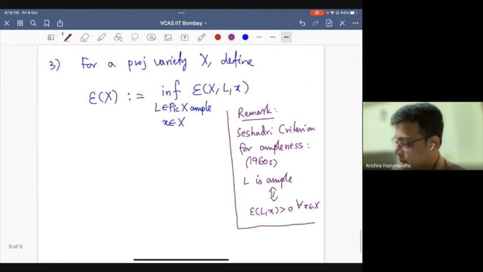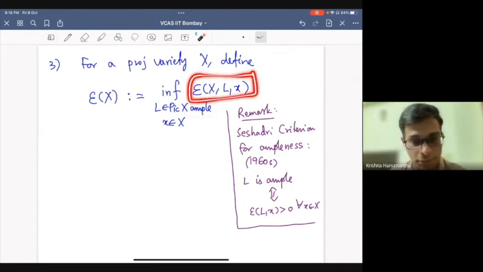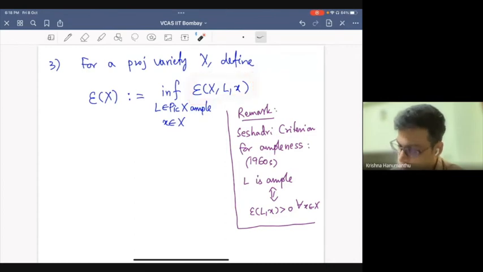This is the Seshadri criterion for ampleness. Here we are interested in looking at Seshadri constants for an ample line bundle. Each of these numbers is positive, but the infimum can possibly be 0, right?